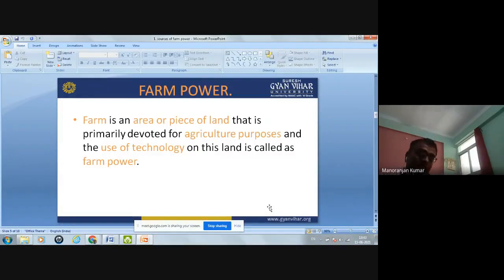What is the agriculture farm? Agriculture farm means this is an area or piece of land that is primarily devoted for agriculture purpose. Okay, so that area which are devoted for agriculture purpose is known as the farm. And on this farm different technology are used for the production purpose. So the use of that technology on this land is known as the farm power. Okay, so farm means the area or piece of the land that is devoted for agriculture purpose, and farm power is the use of technology on this land.